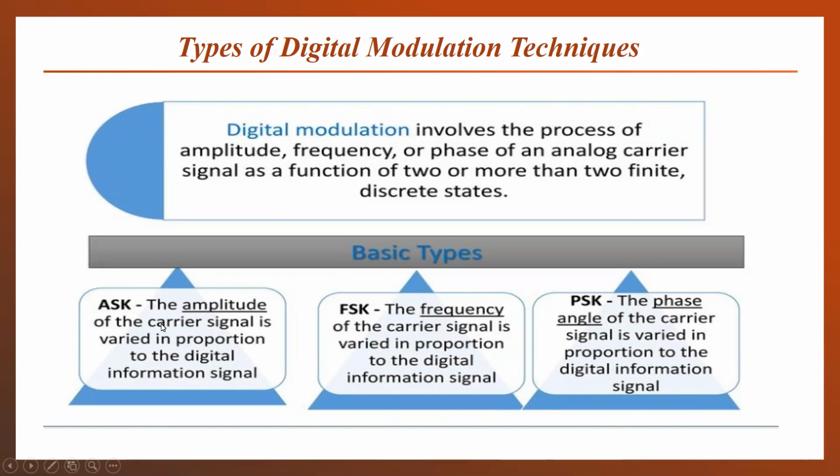There are three modulation schemes termed ASK, FSK, PSK. ASK means amplitude shift keying, FSK means frequency shift keying, and PSK means phase shift keying.